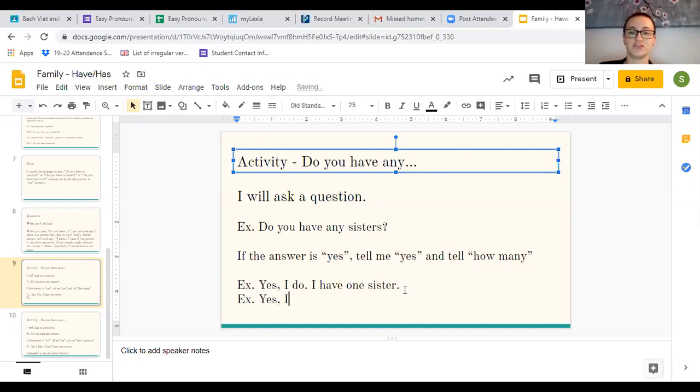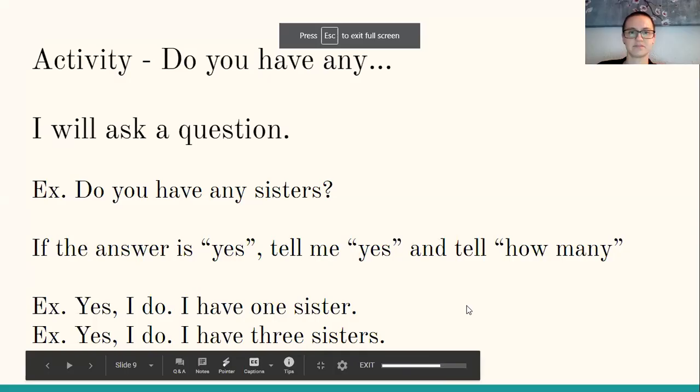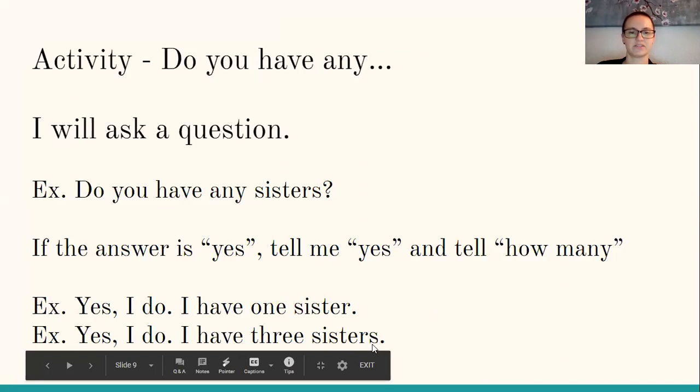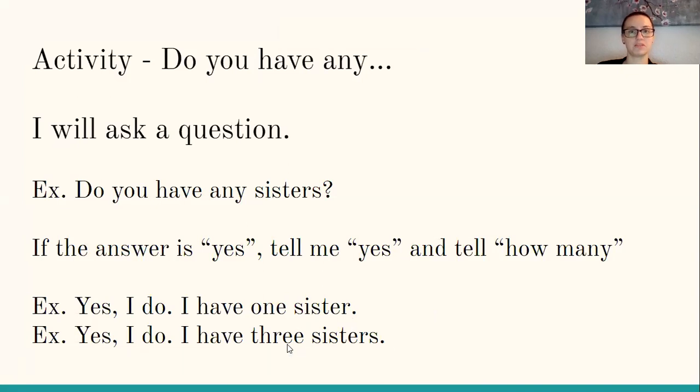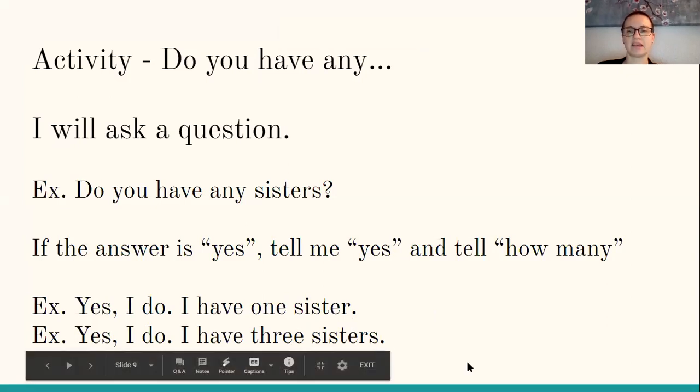I ask you the question, do you have any sisters? You say, yes, I do. And then you say, I have, and we said 3 sisters. Right there with the S. So I have 3 sisters. So notice when it's 1, no S. When it's 3, more than 1, so 2 or more, we add the S at the end.